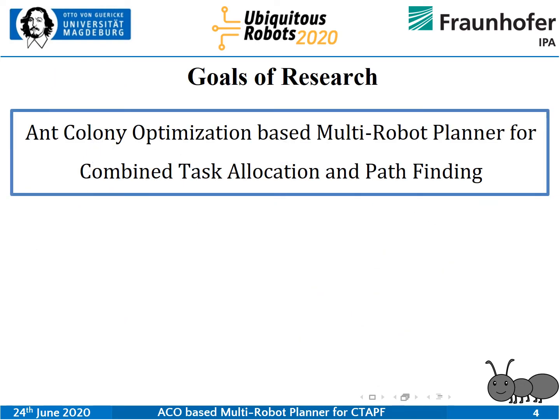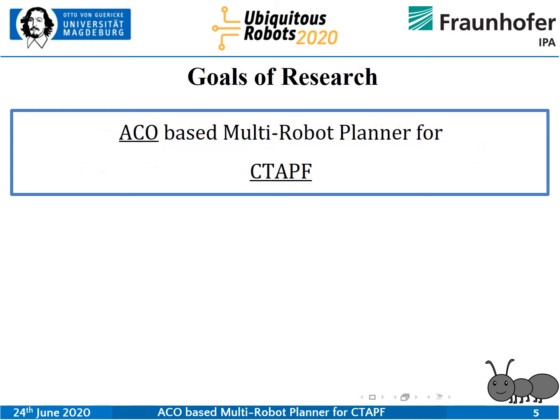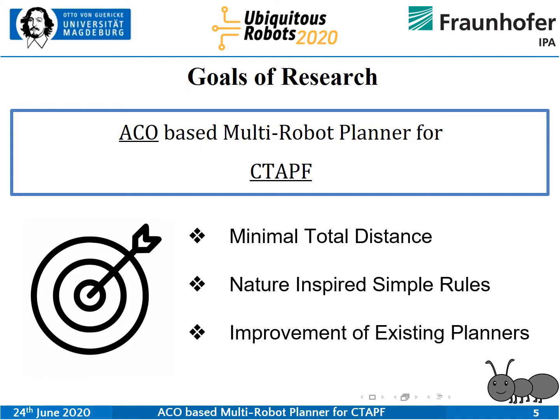This is where our research is, and we would like to come up with a heuristic approach to solving this combined problem. So here, our research is on ant colony optimization, which is a heuristic approach based multi-robot planner, which we are going to prepare for the combined problem, which is combined task allocation and pathfinding. To summarize, the goals of the research are that we want minimal total distance to be covered by all the robots.